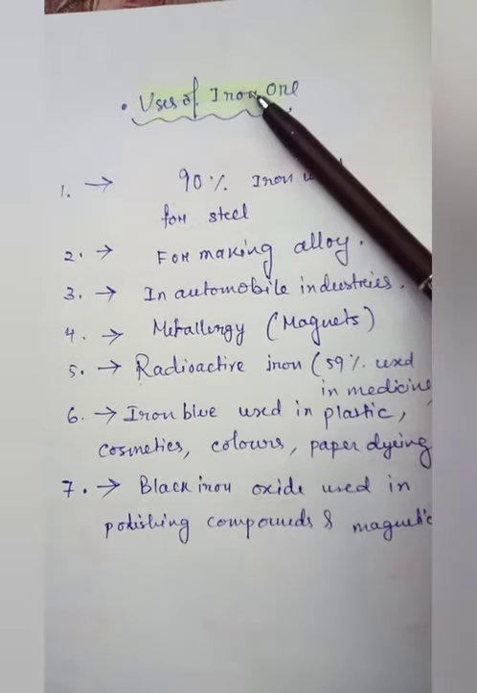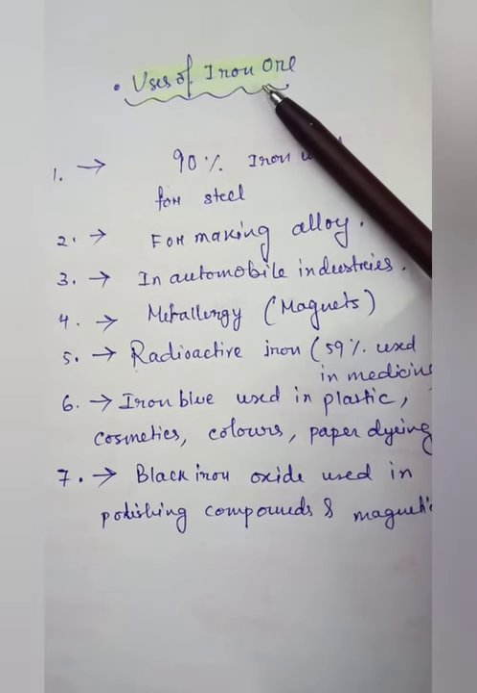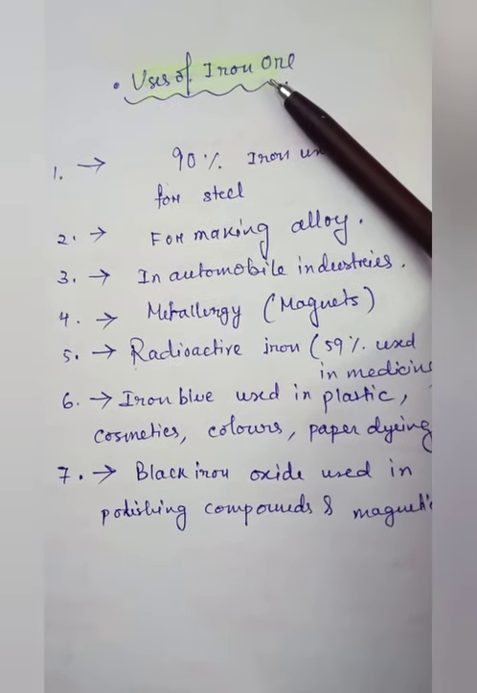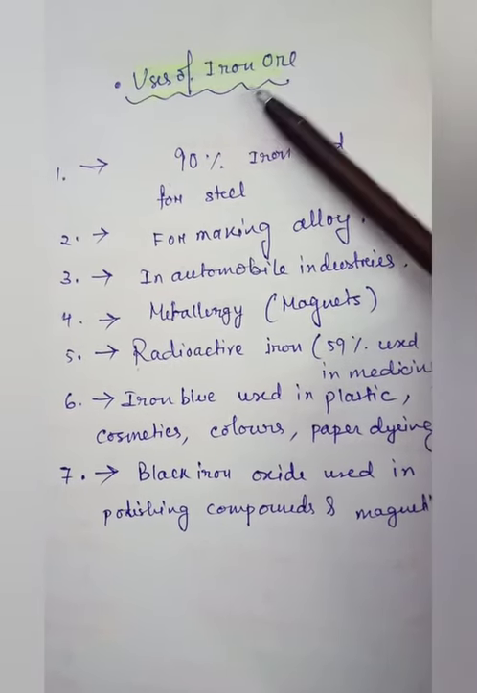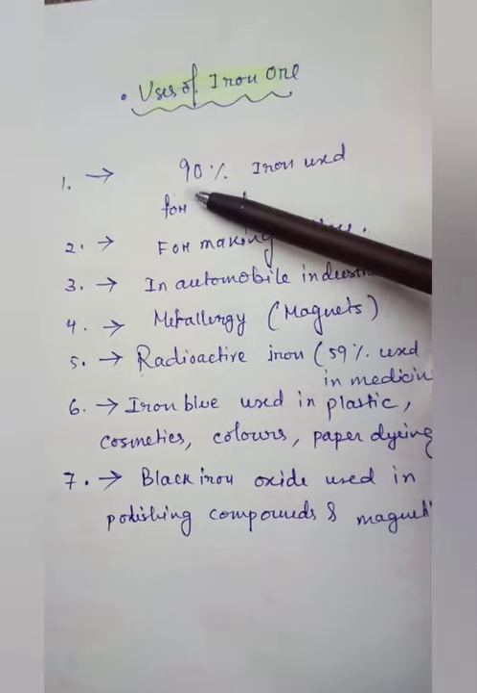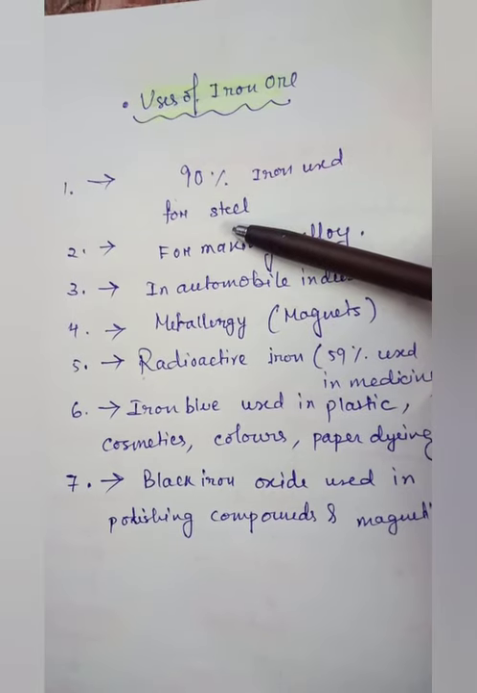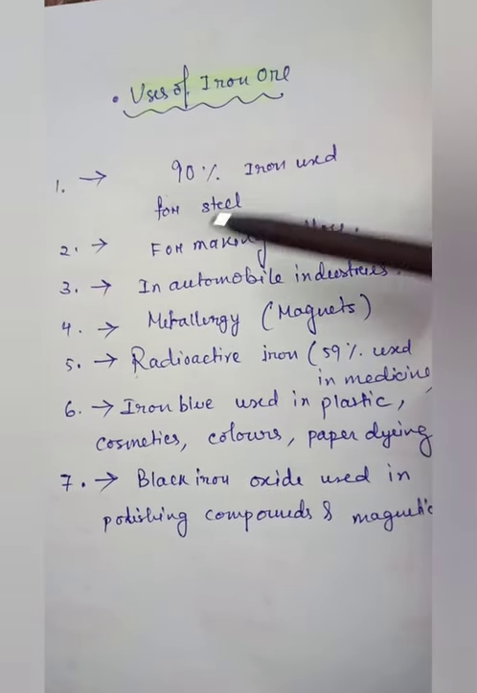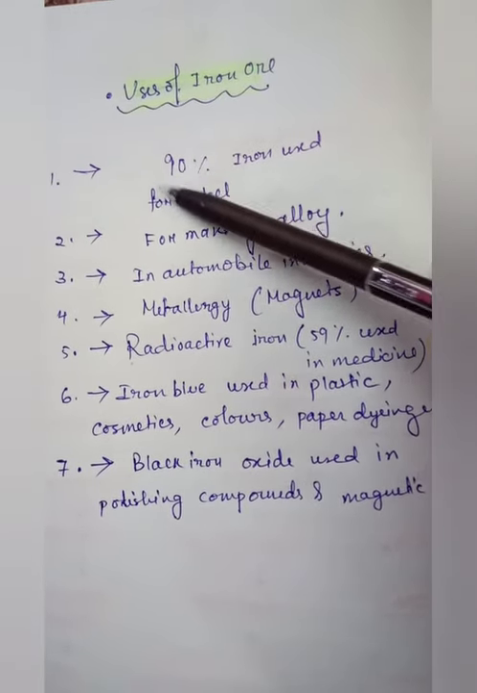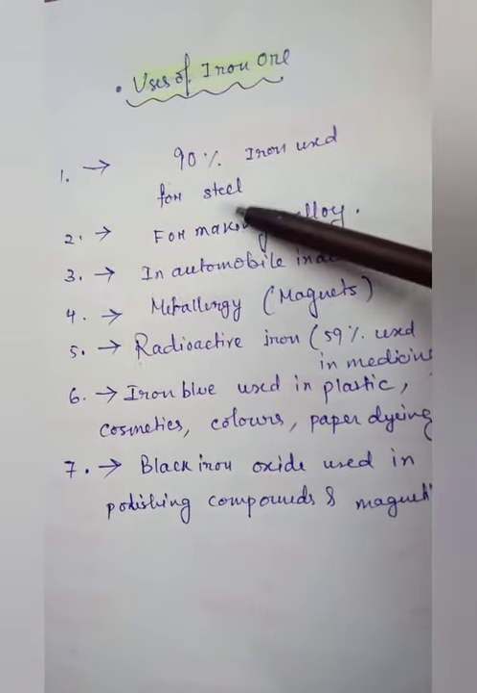Now students, in this fourth point I am going to tell about uses of iron ore. As I have already said, iron ore is known as the backbone of other industries. Wherever we look, everything today depends on this iron ore. Some points I have written here: 90% of iron ore is used for steel making. From safety pins to all building materials, everything is made of steel, which is a strong material for making any building.